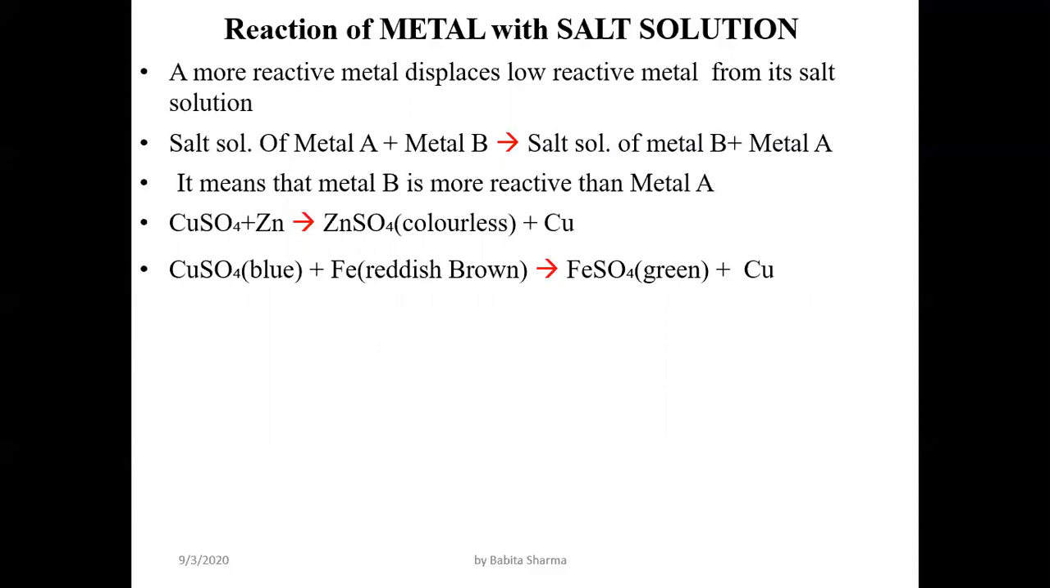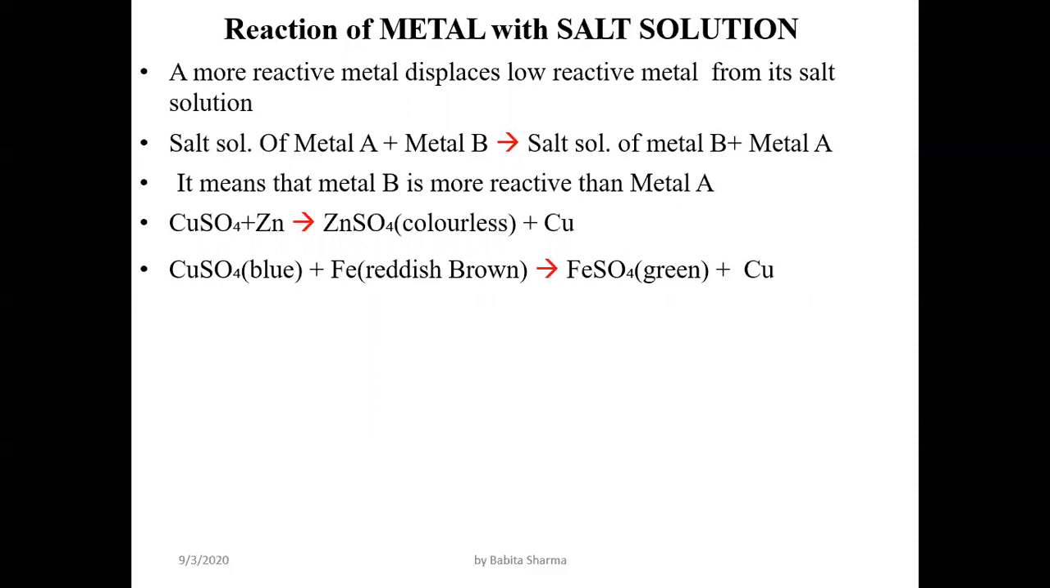Clearly, if metal B takes the position of metal A, it means metal B is more reactive in the reactivity series than metal A. Like copper sulfate when it reacts with zinc, we discussed in the reactivity series that zinc is more reactive than copper. So zinc displaces copper from its position and takes its place. The product formed is zinc sulfate, which is a colorless solution, and besides it, copper is separated out.